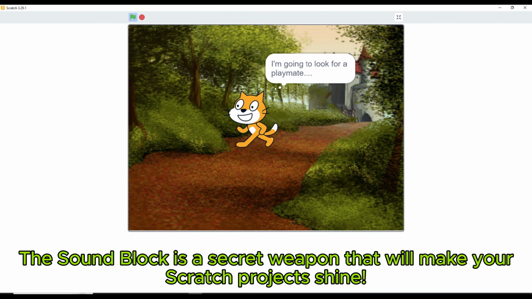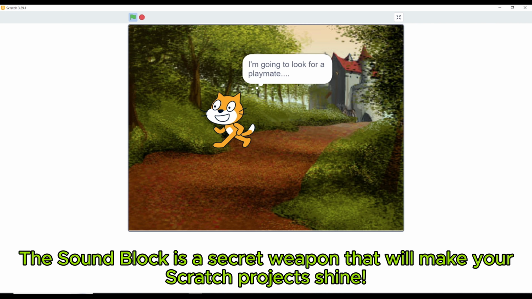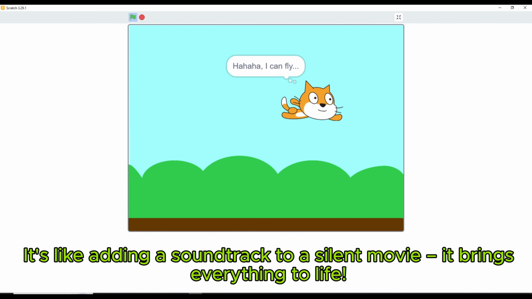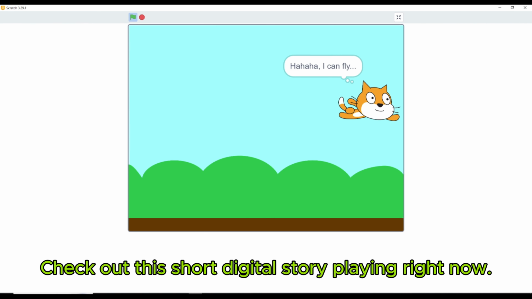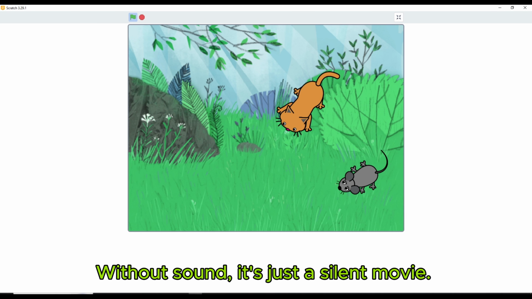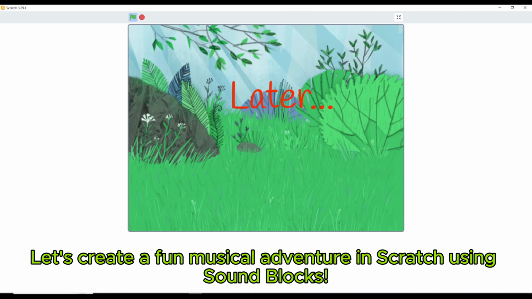The sound block is a secret weapon that will make your Scratch project shine. It's like adding a soundtrack to a silent movie, it brings everything to life. Check out this short digital story playing right now. Without sound, it's just a silent movie. Now, turn on the sound effects and music, and watch it come alive. Let's create a fun musical adventure in Scratch using sound blocks.